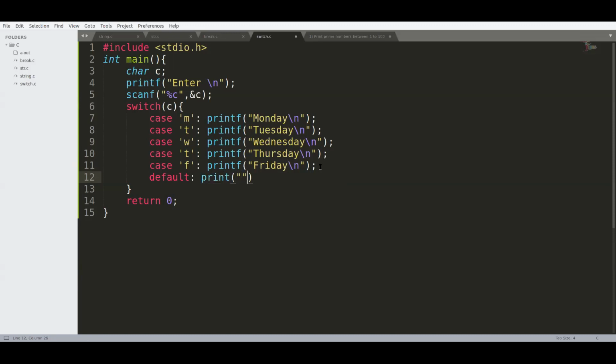Okay. So what will happen? For Thursday, we have to change the T. But let us check for like this now.